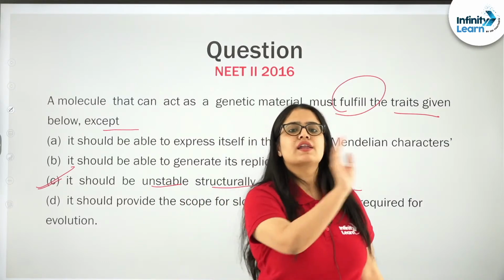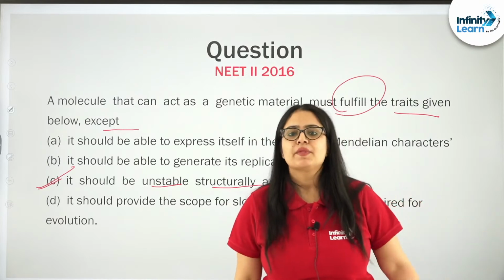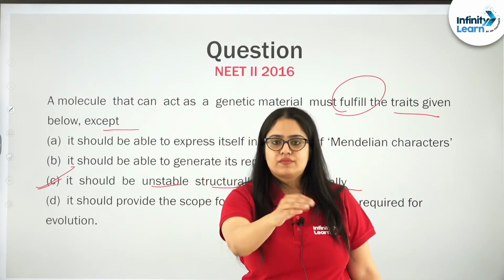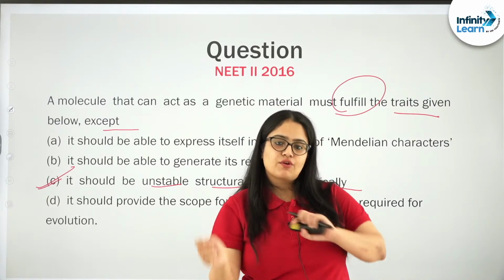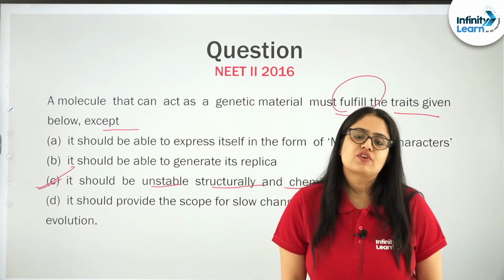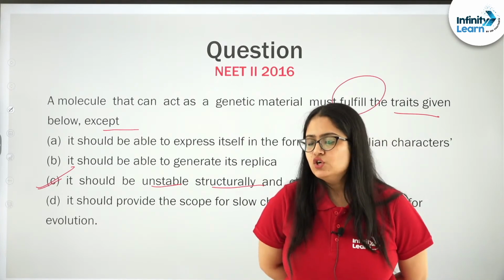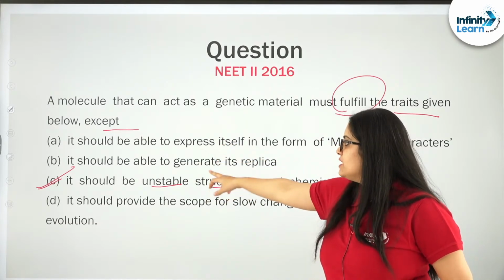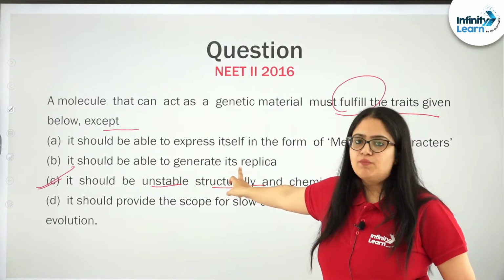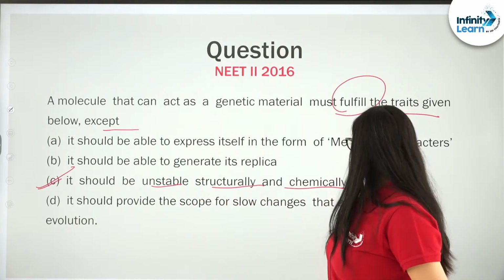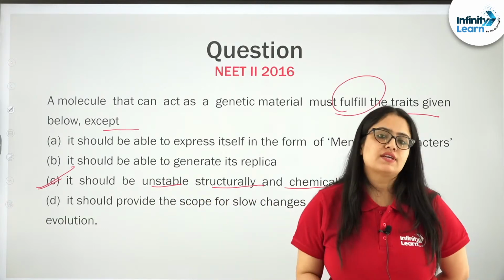DNA forms RNA, RNA forms proteins that can act as an enzyme, right. Similarly, RNA can do this work directly. From RNA directly, with the help of the translation process, there is a formation of an enzyme, right, a protein. So, first is applicable to both. Second, it should be able to generate its replica, both DNA and RNA can do that. It should be able to provide a scope for slow changes that are required for evolution. Even this is done by both.